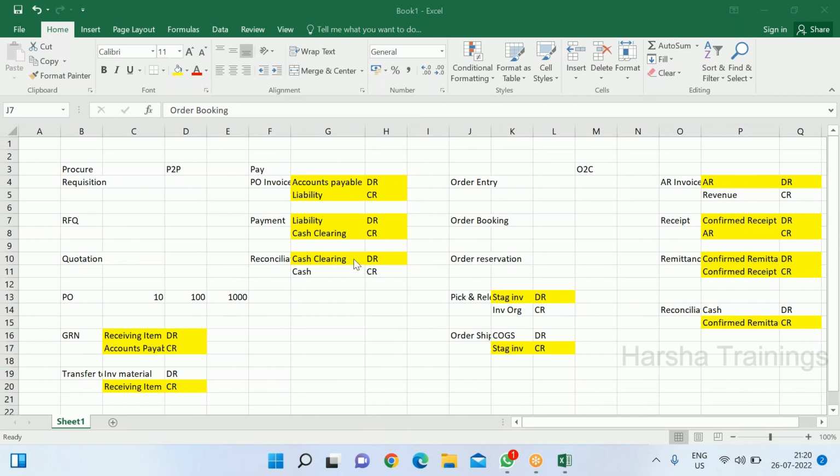GL is nothing but showing ledger balance, I think. GL is the ledger, that's what I'm saying. It's a master, so it supplies accounts data to the other modules like AP and AR. Again, it comes from AP and AR. Once it is accounted, it will come to GL only, and then it will show in the financial report. Based on GL, you prepare the financial report. Yeah, that's what I'm saying. GL is a master in the sense that it gives everything in financial information. Okay, fine.